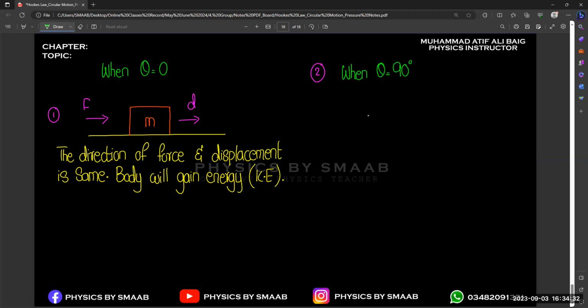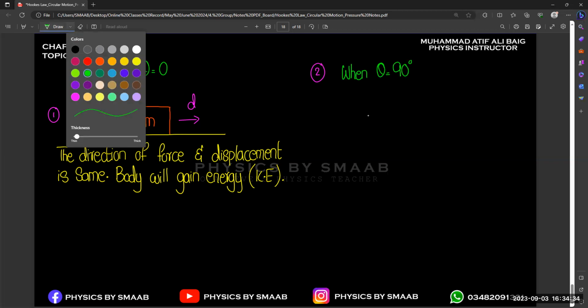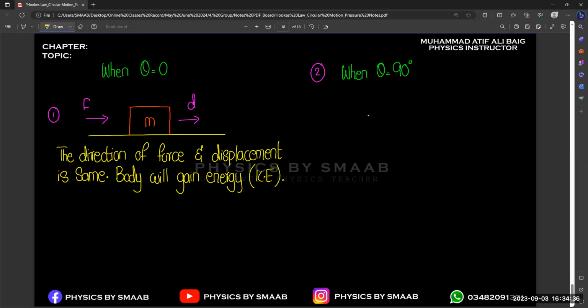So how is that possible? Let's suppose we take the example of a mini crane, like the ones we use in supermarkets or superstores to lift cartons or different heavy objects from one point to another, right?